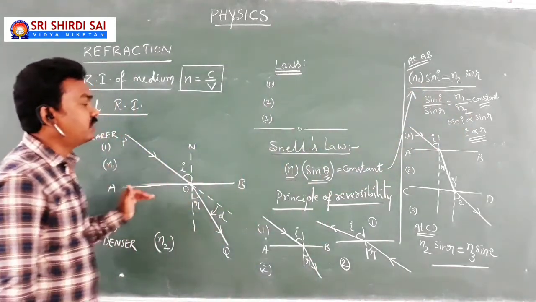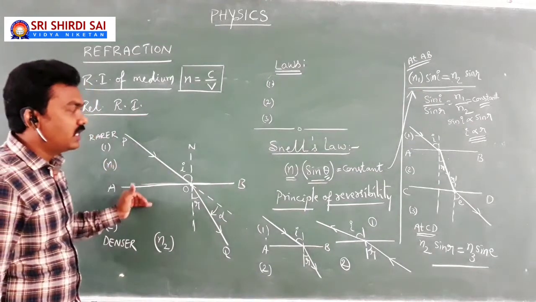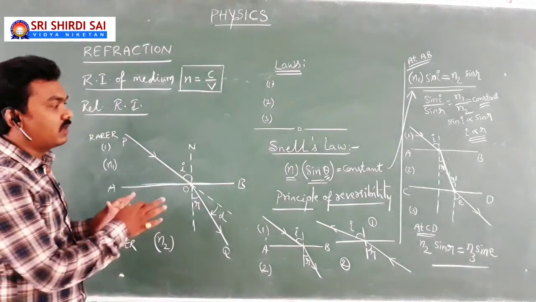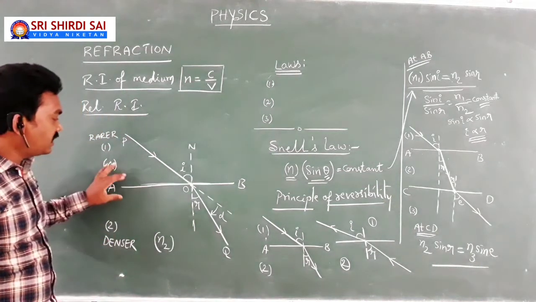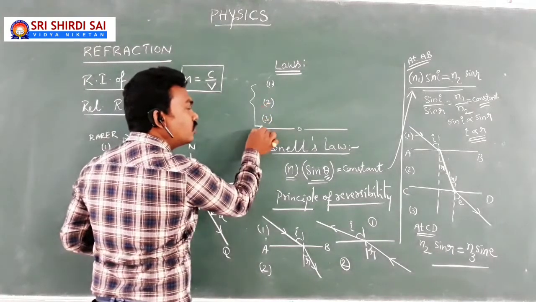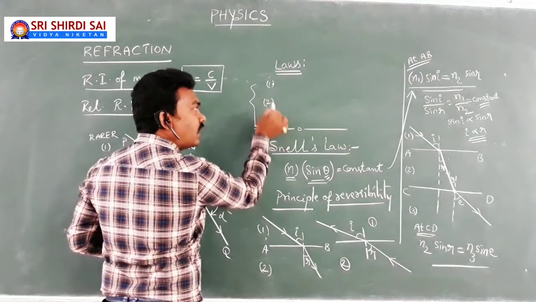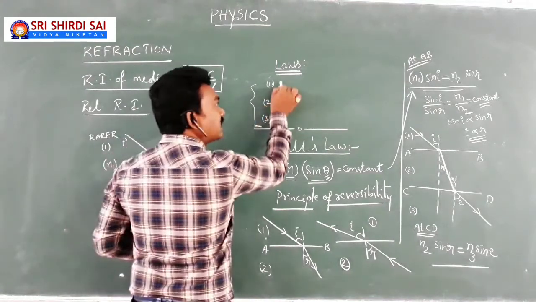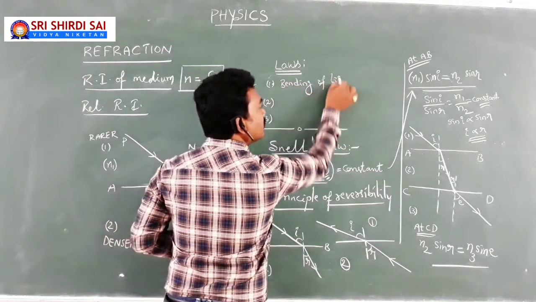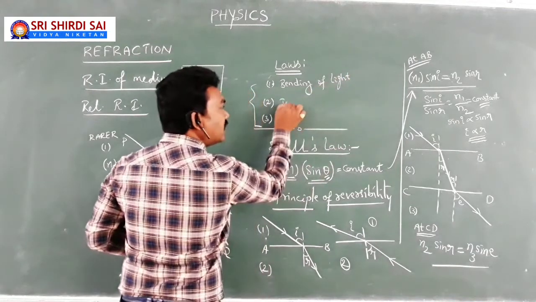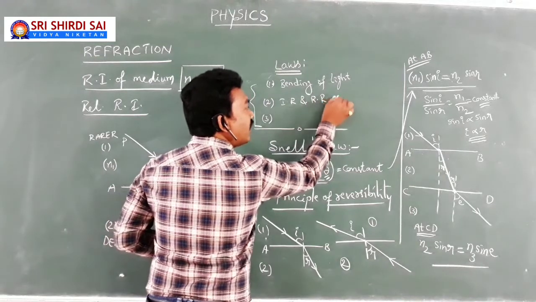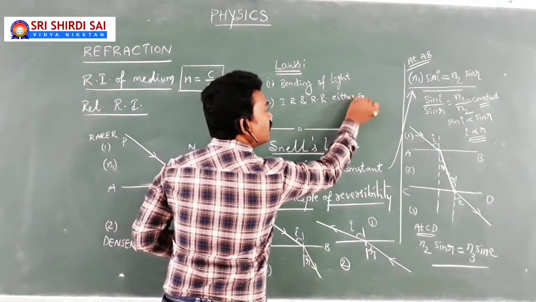So this is all the concept of refraction of light, the laws of refraction and Snell's law concept. So what I have concluded on the board here, when the light is refracting at an interface, a few points we can conclude, those points are known as the laws of refraction. One is explaining about the bending of light at the interface, and the other is that the incident light ray and refracted light ray will be on either side of the normal.